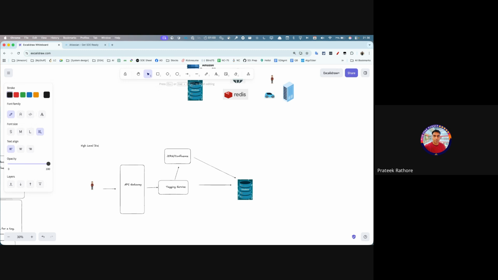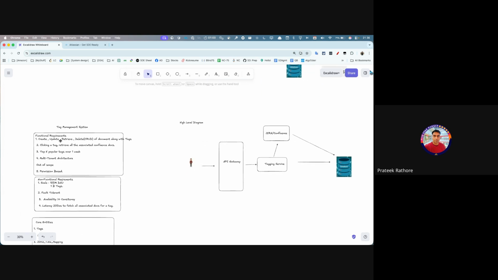What are we really achieving here? As part of the functional requirements, I should be able to create, update and delete these tags. So when a user calls this tagging service, he will create, update and so on, and all of these tags would be stored in the database.